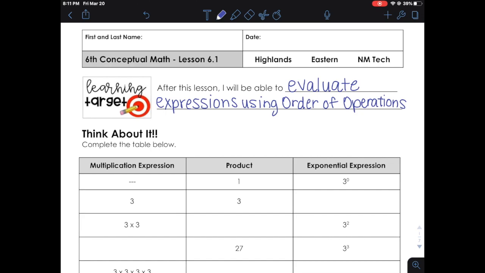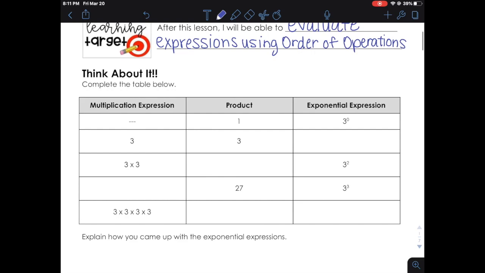Let's go ahead and get started with your think about it. It wants you to complete the table below. So you have 3 columns in your table. Okay, we have multiplication expression. That's a number sentence with a multiplication sign, you'll notice. Then you have your product. Basically, what is your answer for your multiplication expression?